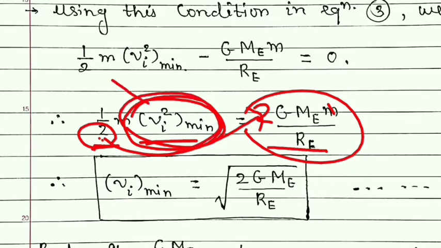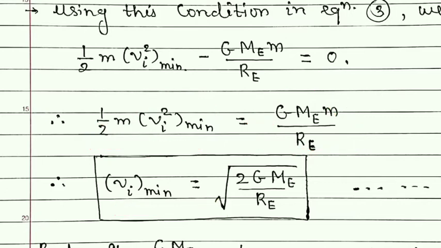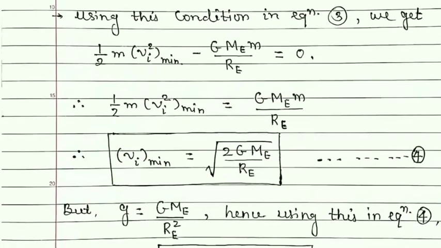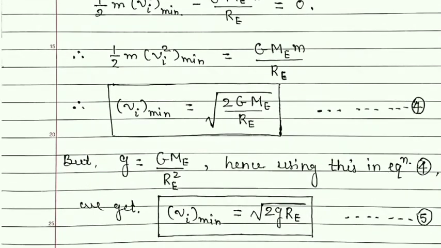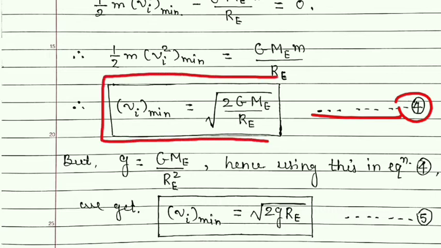Now as this is the square of the minimum speed, taking the square root on both sides, we will get vi minimum here and root of 2 G Me upon Re here. So I hope students you understood this. Let us give this equation number 4. This is the formula for the escape speed.